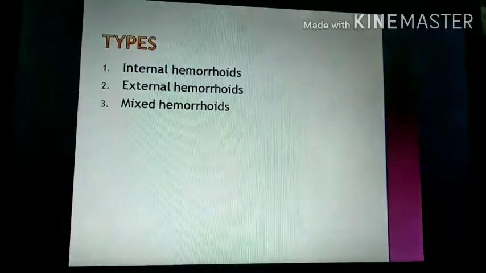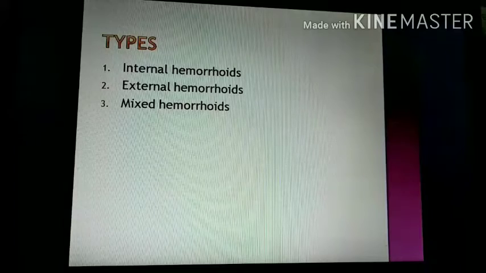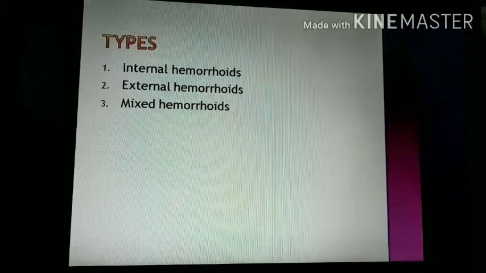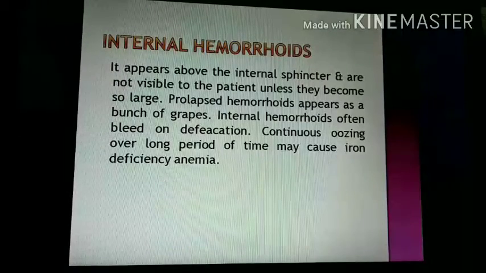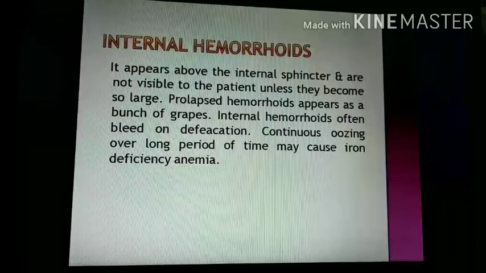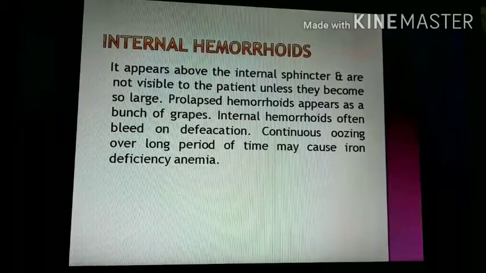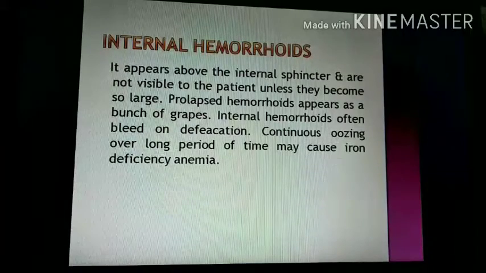After that, types. It is mainly of three types: internal hemorrhoid, external hemorrhoid or mixed hemorrhoid. Internal hemorrhoids appear above the internal sphincter and are not visible, because they are present internally, unless they become enlarged or prolapse.